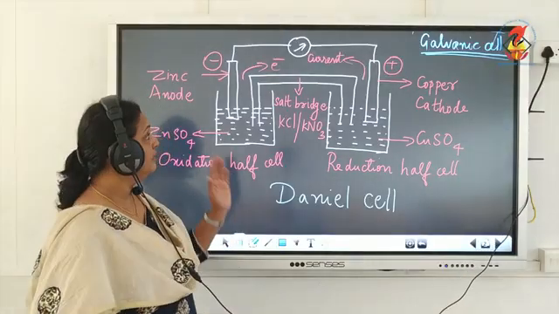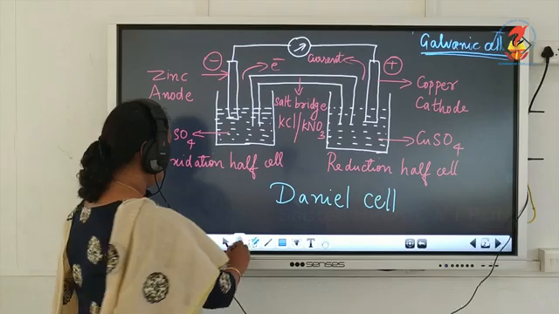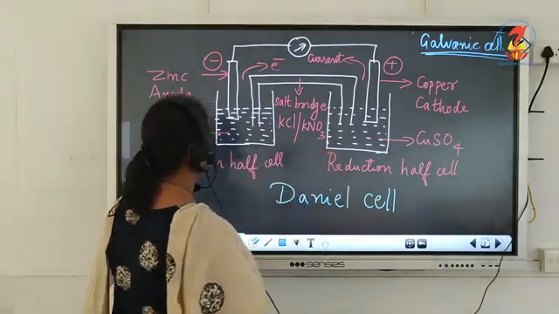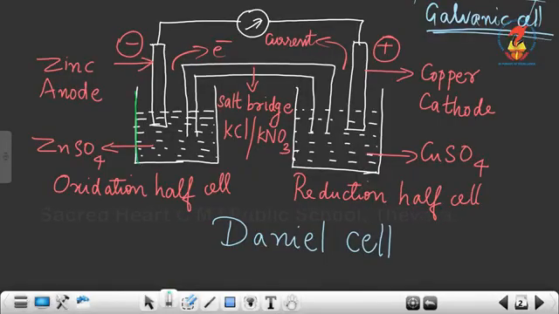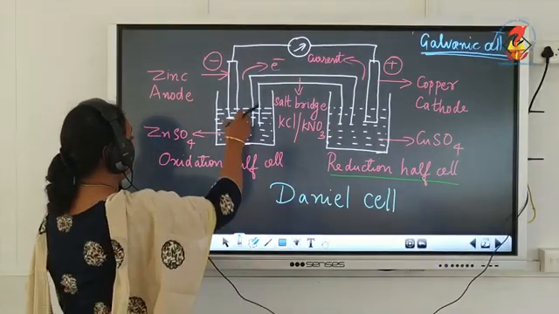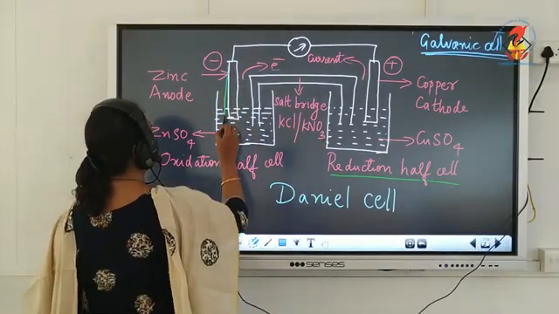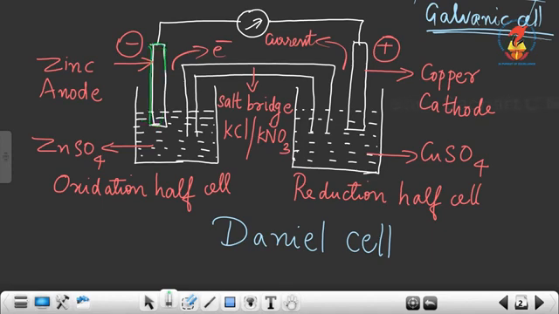I have drawn here the diagram of an electrochemical cell. In the diagram, you can see there are two portions of a cell, or we can say two beakers are drawn. One portion of the cell is called the oxidation half cell, and the other portion of the cell is called the reduction half cell. Now you can see inside the half cells we have electrodes. This half cell has this electrode, and in this half cell this is the electrode.